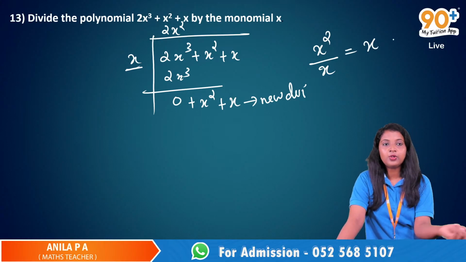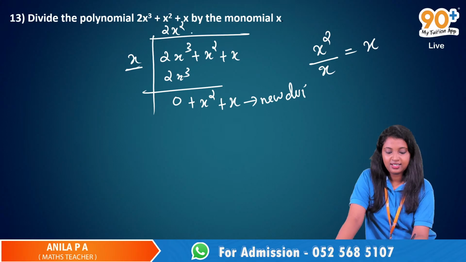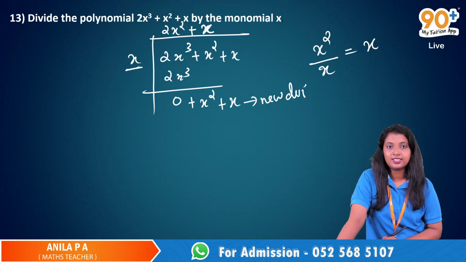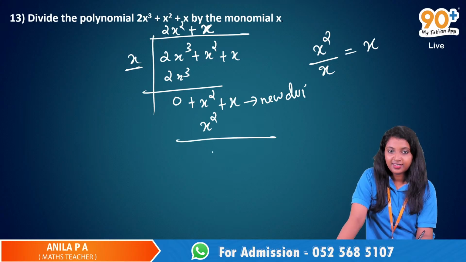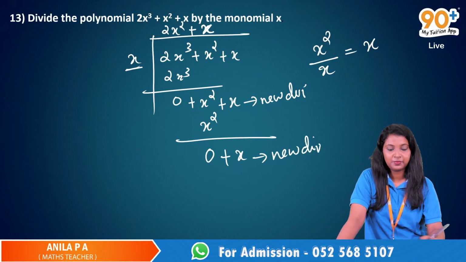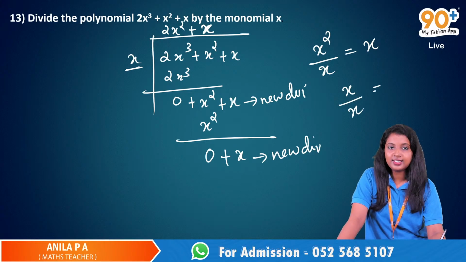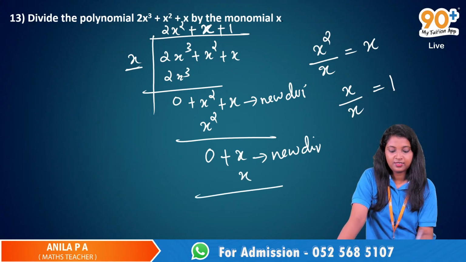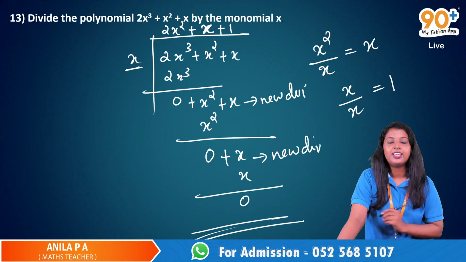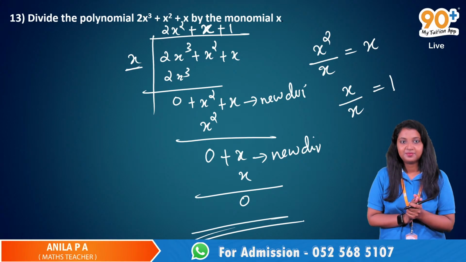Then I write this x as the second term of the quotient. x into x is x square, so you subtract it from x square and you get 0. Then the new dividend is x. x divided by x, you get 1. Then 1 into x is x, so you subtract x again and you get 0. So you get 2x square plus x plus 1, the answer.